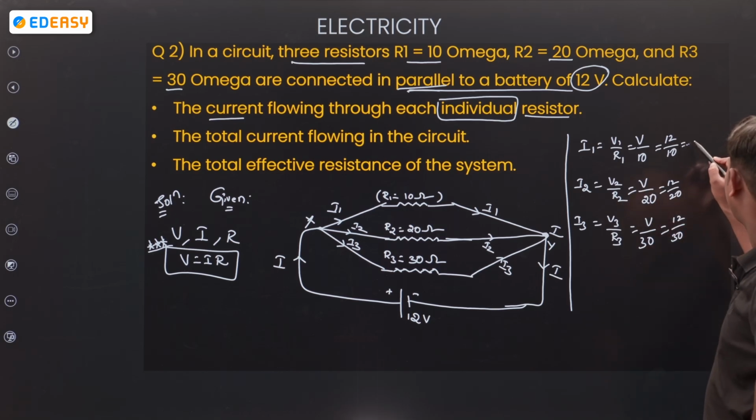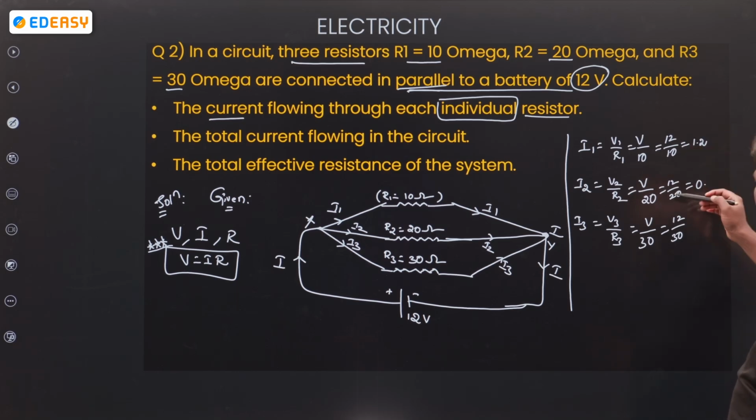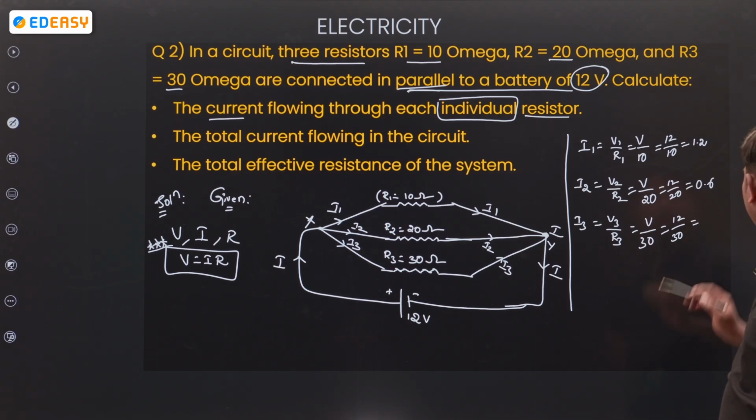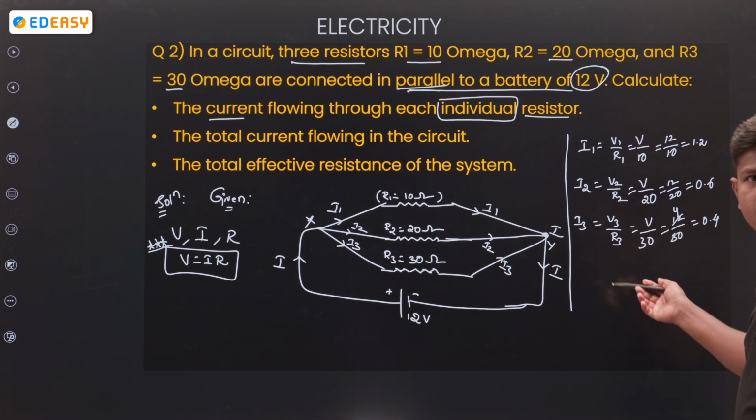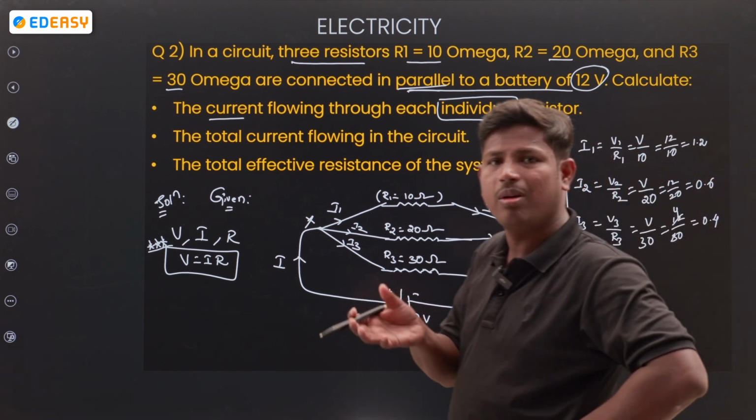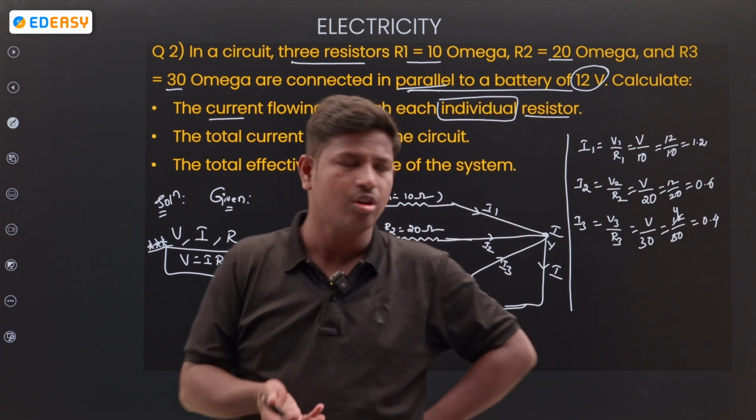12 by 10 is 1.2. 12 by 20 is 0.6, half of 1.2. And here 12 by 30, that is 1 by 3 into 12 by 10. So 12 by 3 is 4, times 1 by 10, 0.4.